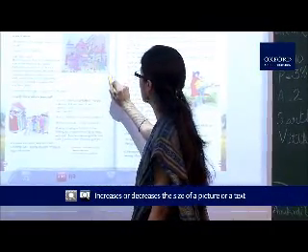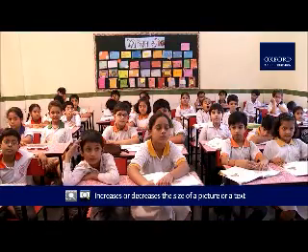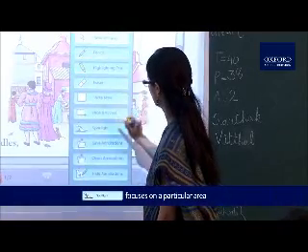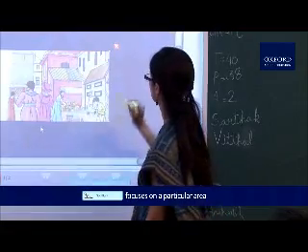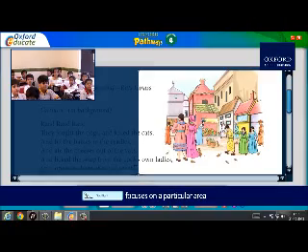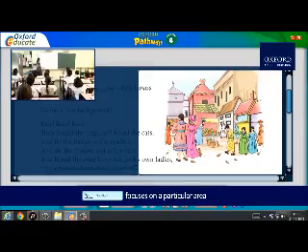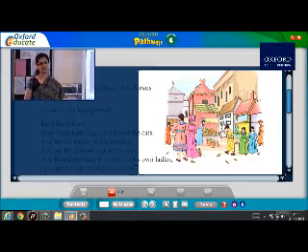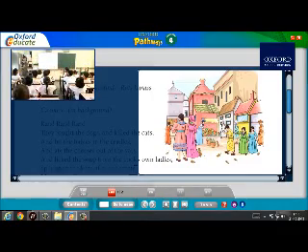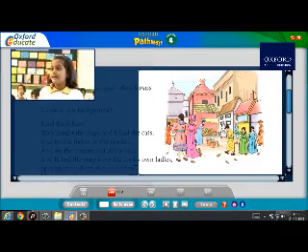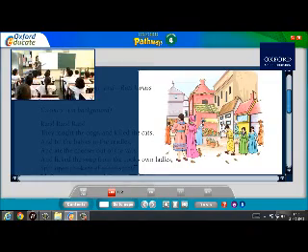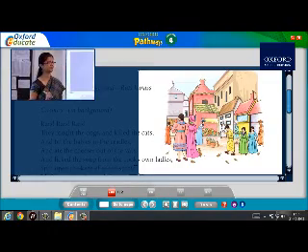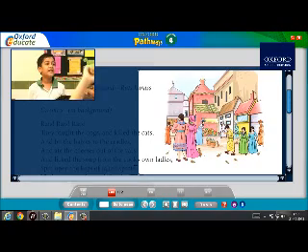Now all of you will look at this picture. Can you see this picture clearly? Yes, ma'am. Now look at this picture carefully. I'll ask you a set of questions. Where is the scene set? The scene is set in a market. Very good. What can you see in this picture? Akshit? In this picture, we can see that the people are troubled because of rats.